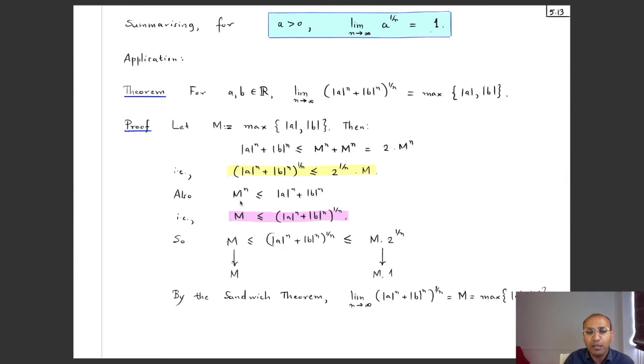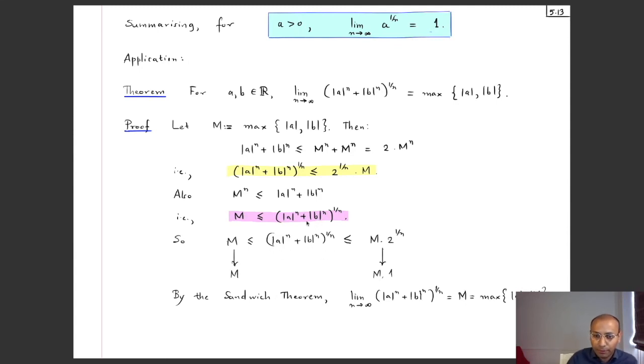So to get the reverse inequality, notice that m being the maximum of these two is going to be one of these two. So m to the power n will be either mod a to the power n or mod b to the power n, each of which is certainly less than or equal to mod a to the power n plus mod b to the power n. And so we have this, and if I take the nth roots, then m is less than or equal to the nth root of this one. So I also got the other inequality.